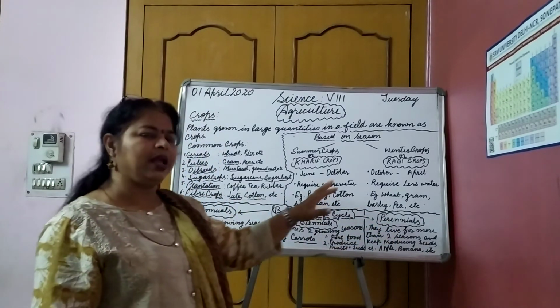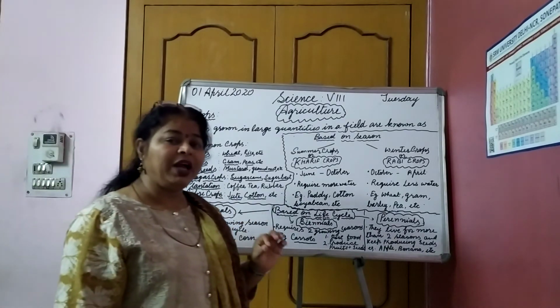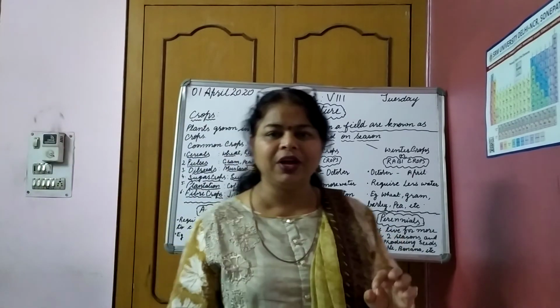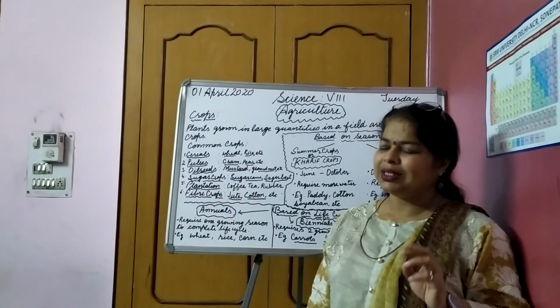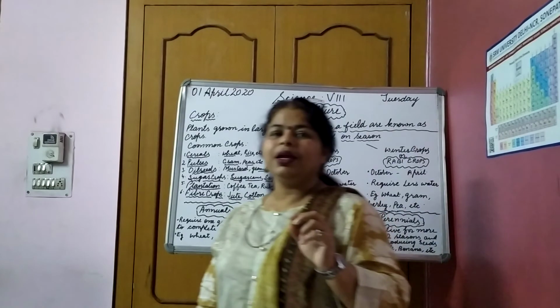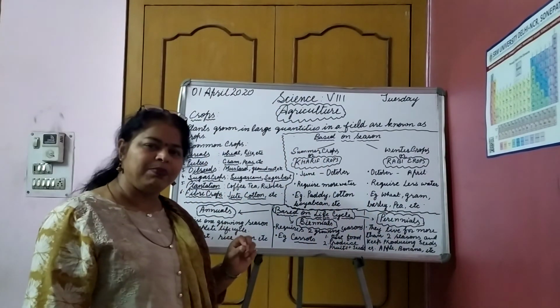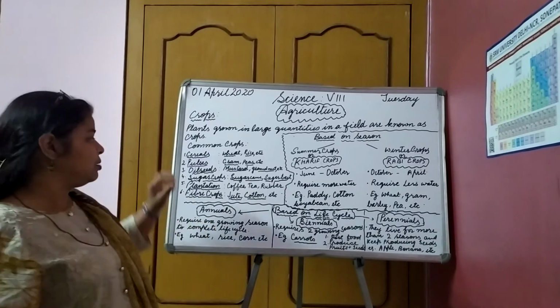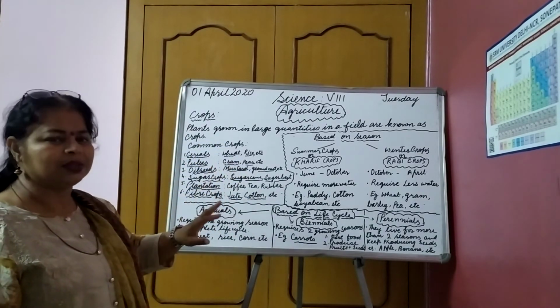Annual, biennial and perennials. So what is the homework for today? Define crops. Give example. Second question: give some common crops with example that are found around us.